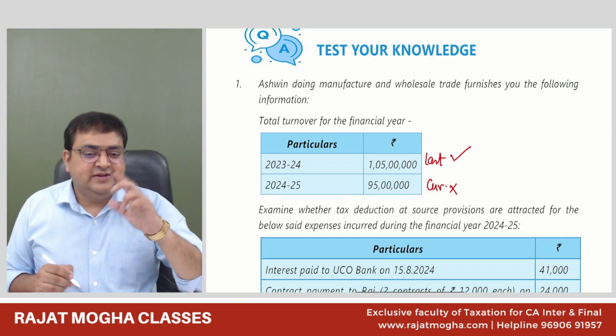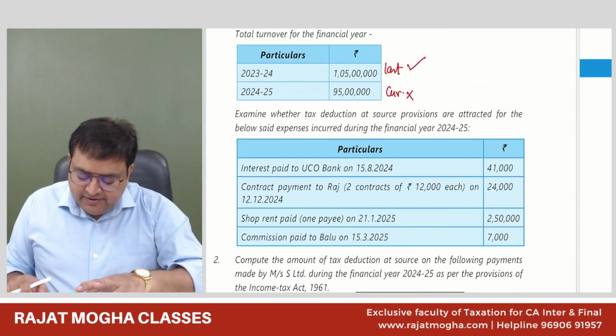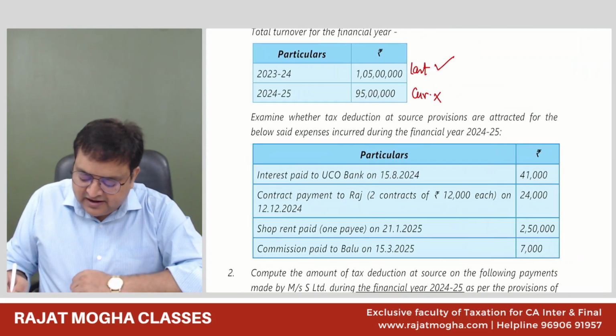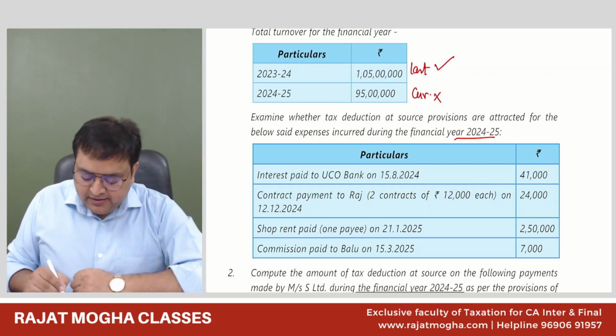So this individual is a big individual, right? His turnover is more than 1 crore. Examine whether the TDS provisions are attracted for the below said expenses incurred during the financial year 24-25. Whether we should deduct the TDS or not. Interest paid to UCO Bank on 15/8/2024.